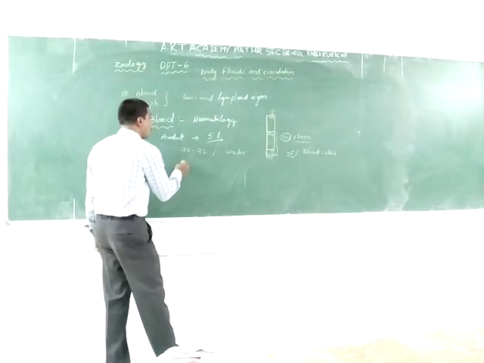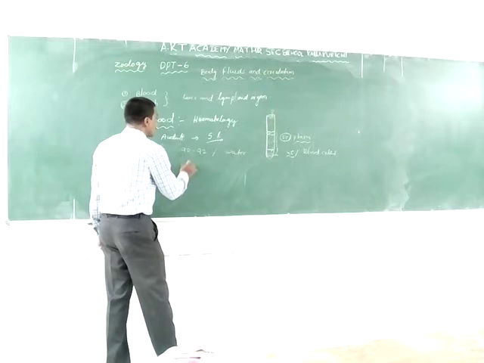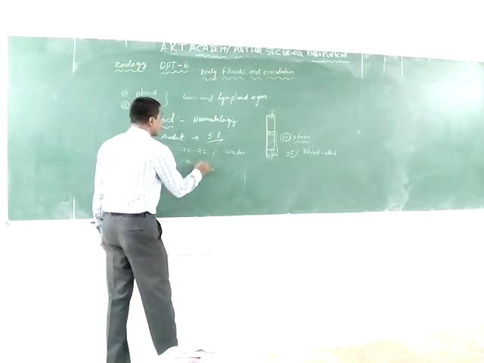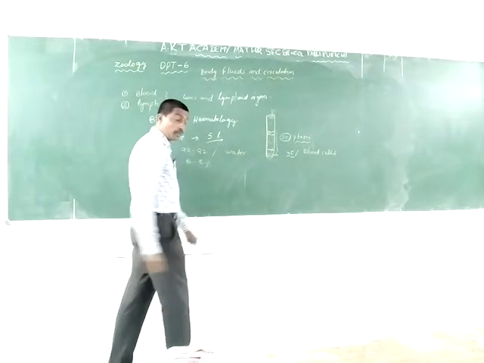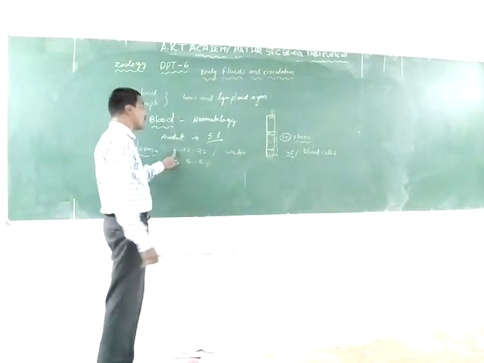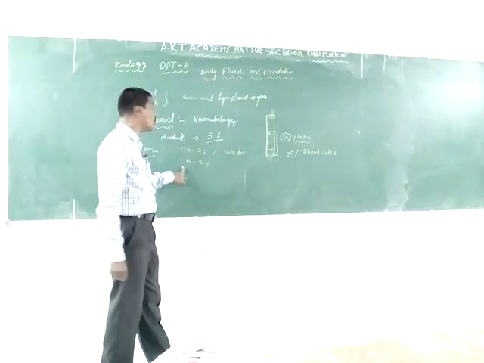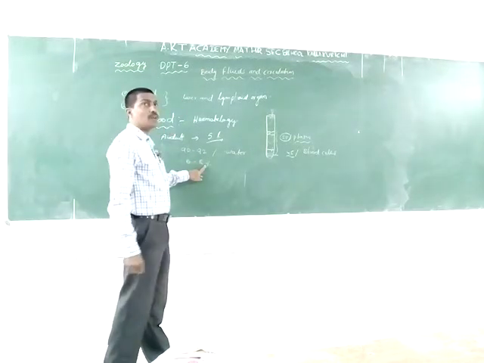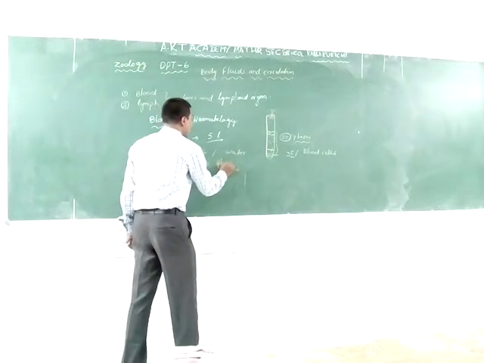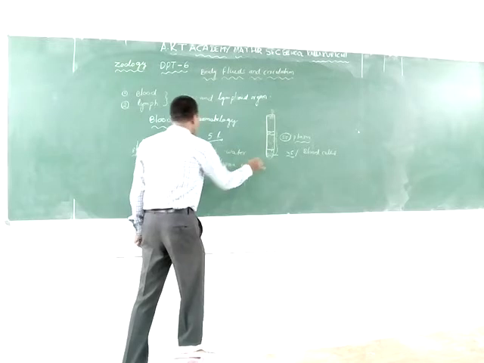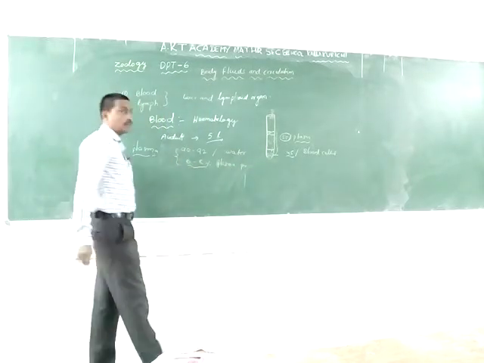The other components are plasma proteins, 6 to 8% of the plasma.